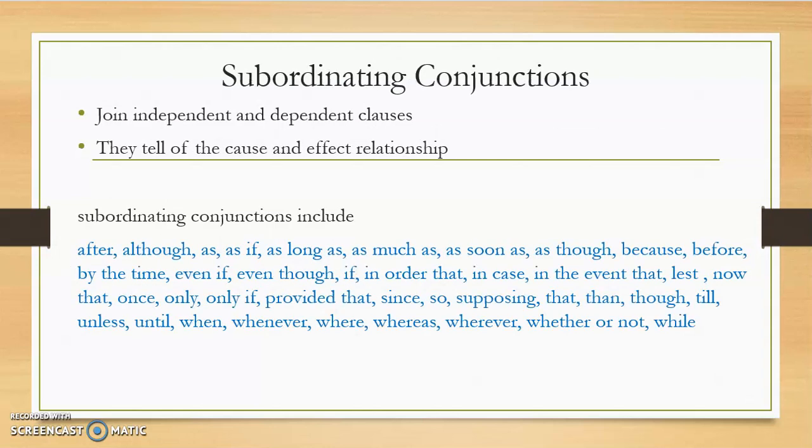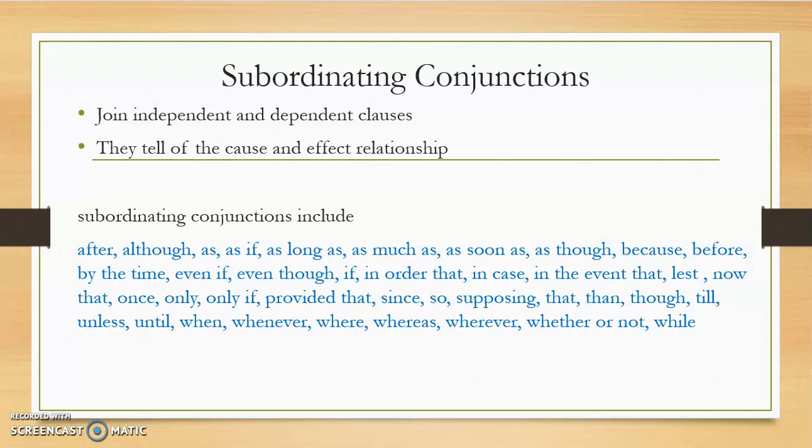Now let's move on to the third category, that is subordinating conjunctions. There are plenty of subordinating conjunctions, as you can see from the examples that I have given here. Now what do subordinating conjunctions do? They join independent as well as dependent clauses, and they also tell about cause and effect relationship.